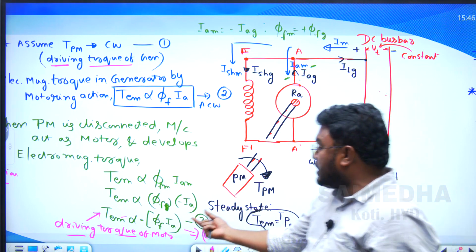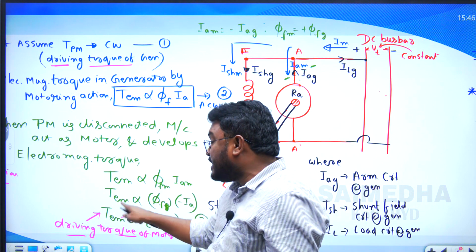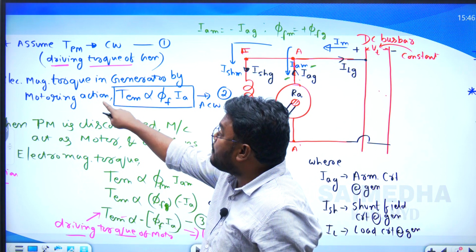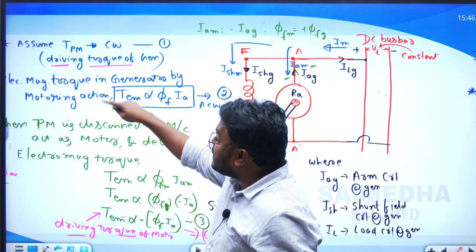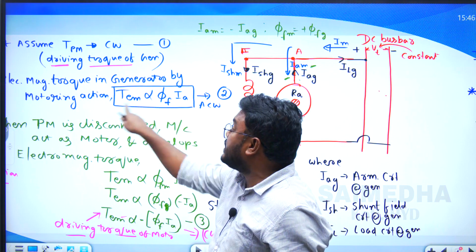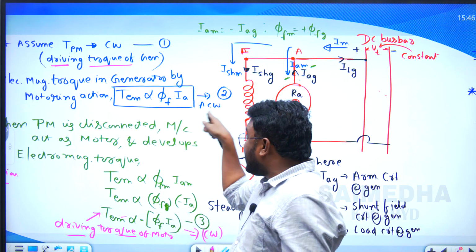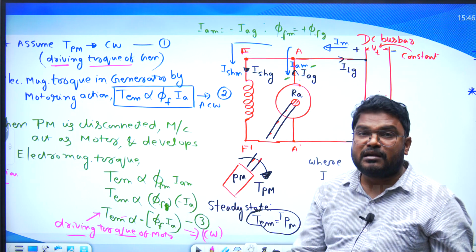But due to this, what will happen? The electromagnetic torque in the case of the motor acts in the opposite direction to the torque produced by motoring action. So if it is in the anti-clockwise direction, this will act as clockwise.